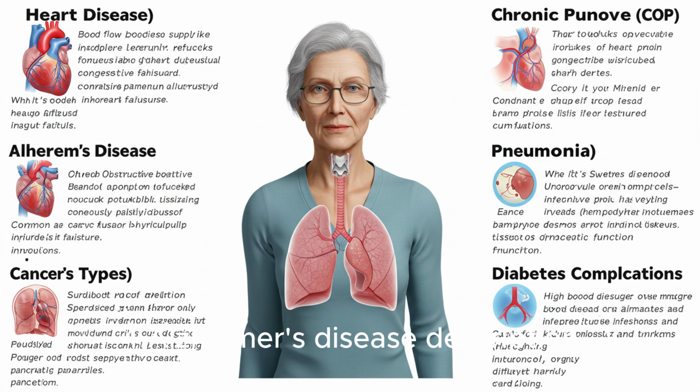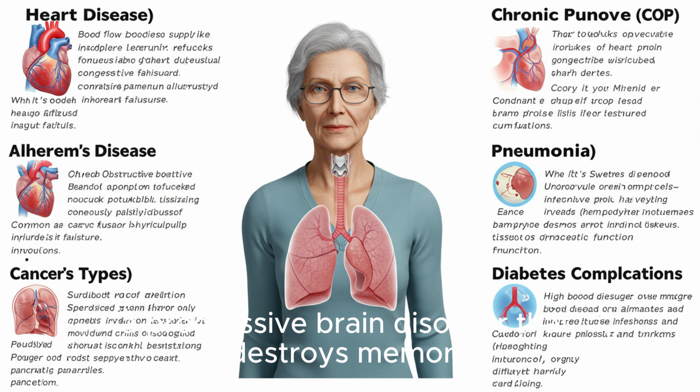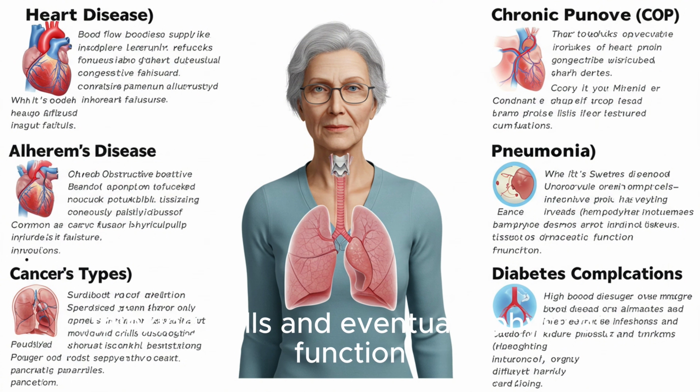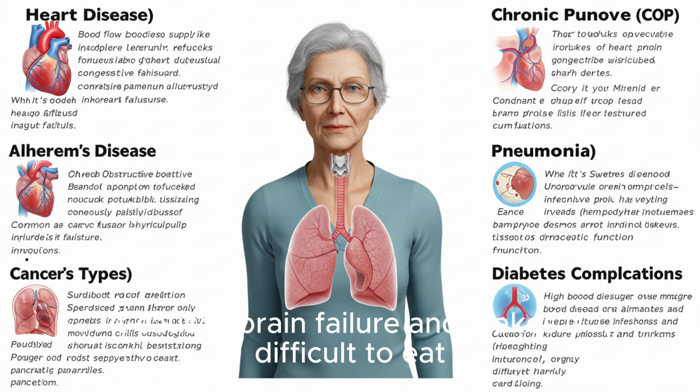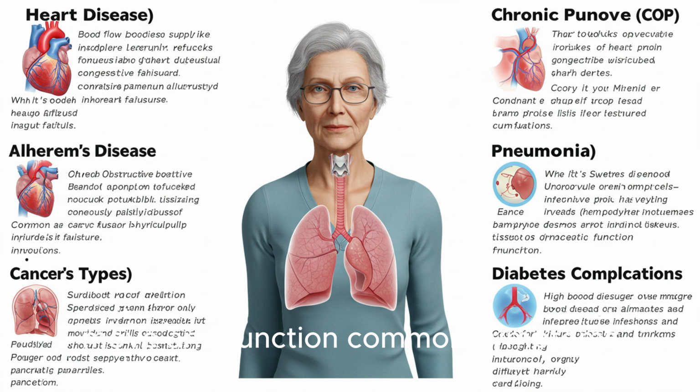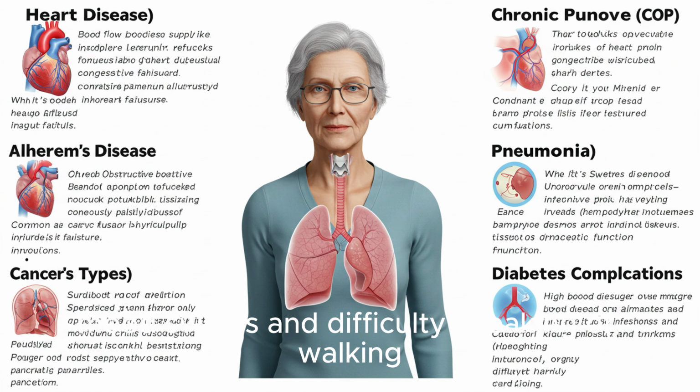4. Alzheimer's disease. Description: a progressive brain disorder that destroys memory, thinking skills, and eventually physical function. Why it's deadly: it causes brain failure and makes it difficult to eat, move, and function. Common symptoms: memory loss, confusion, mood swings, and difficulty speaking or walking.